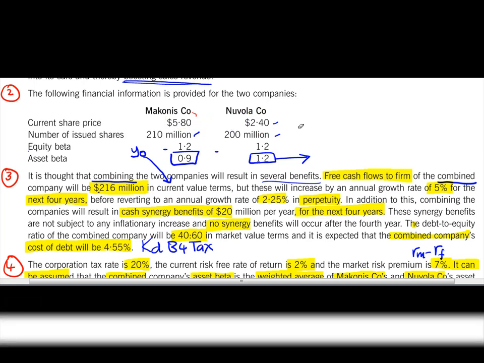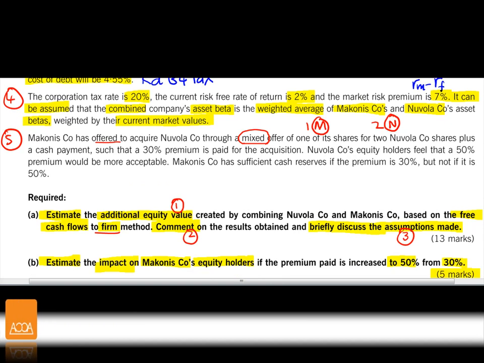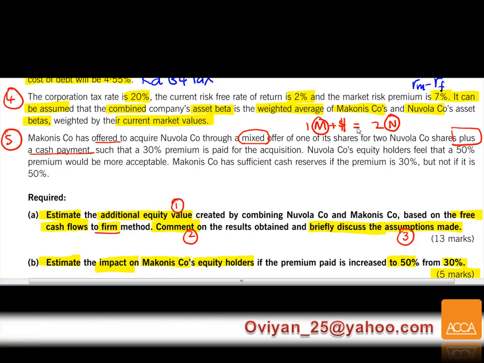So we have here a plus here, plus a cash payment. So that means you're going to give 1 Makonis share plus some cash to acquire 2 of Novola shares. Yeah, you got to remember, it's not Novola giving you cash. Yeah, I hope you understand.